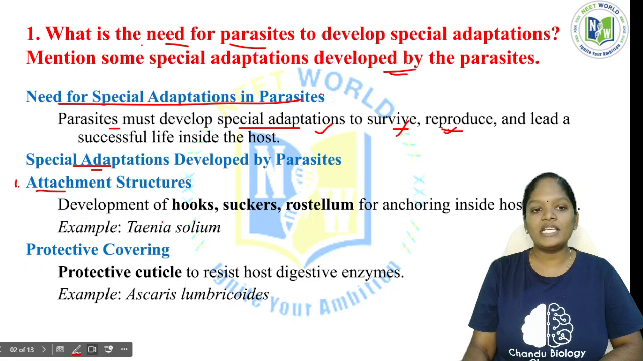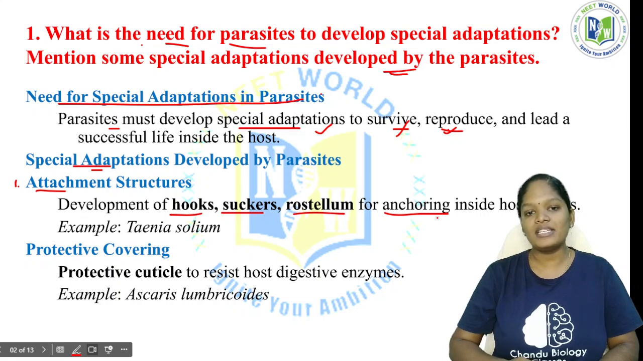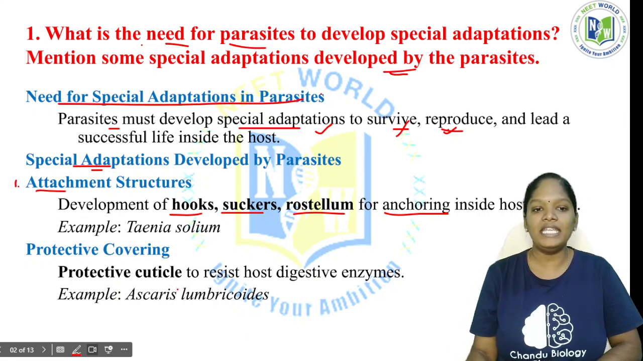Attachment structures, that is the development of hooks, suckers and rostellum for anchoring inside the host tissues. Whenever the parasite is living inside the body of the host, it has to attach to the host tissues. For that attachment the parasites have hooks, suckers and rostellum. These are the characters meant for the attachment process. For example, Taenia solium, which is a helminth, that is a worm.